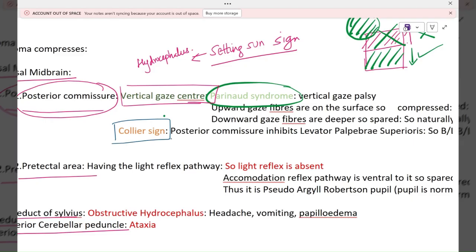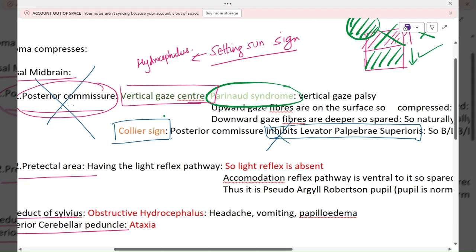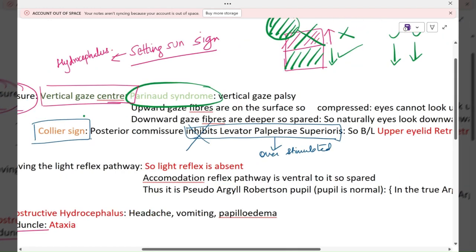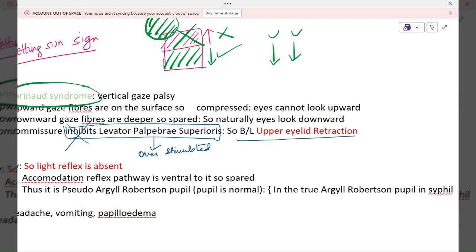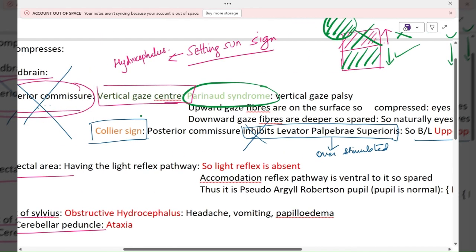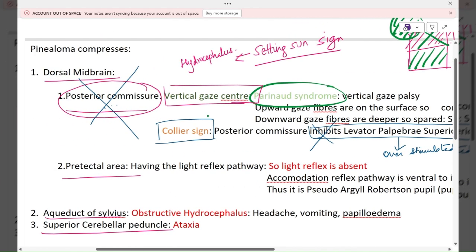Now another important topic is the Collier sign. This posterior commissure inhibits the levator palpebrae superioris. Now the posterior commissure is compressed, so its inhibition of the levator palpebrae superioris is gone, and the levator palpebrae superioris is overstimulated. What does it do? It retracts your upper eyelid. So there is a bilateral upper eyelid retraction. These are the two signs associated with compression of the posterior commissure of dorsal midbrain.